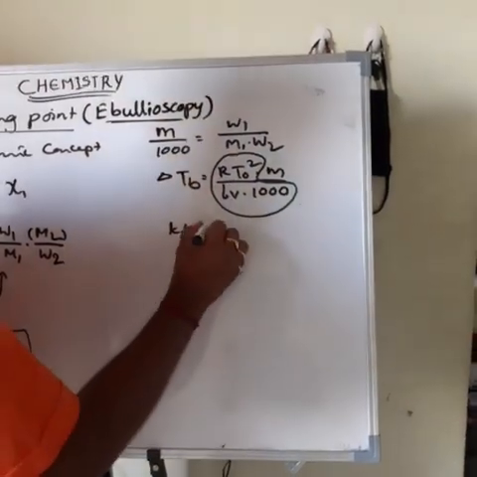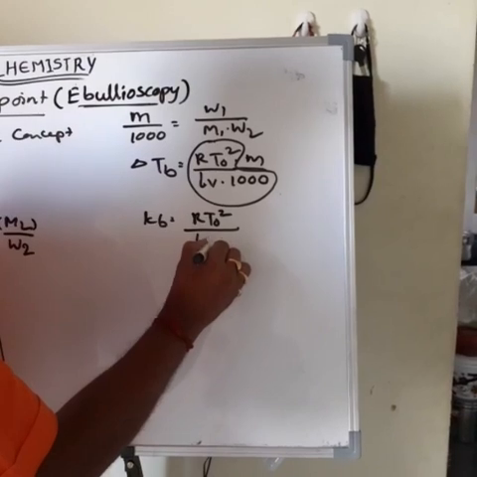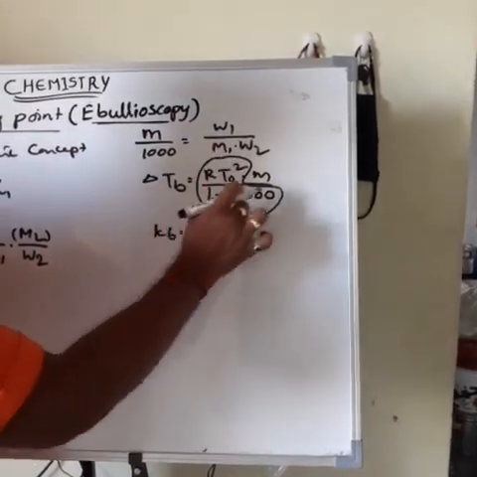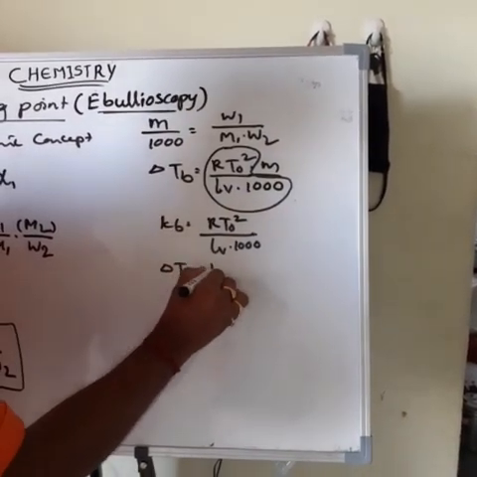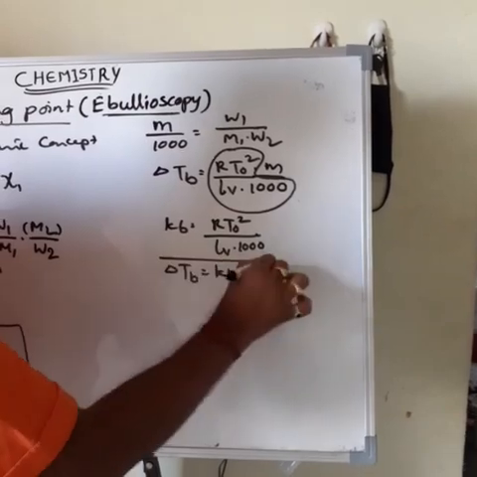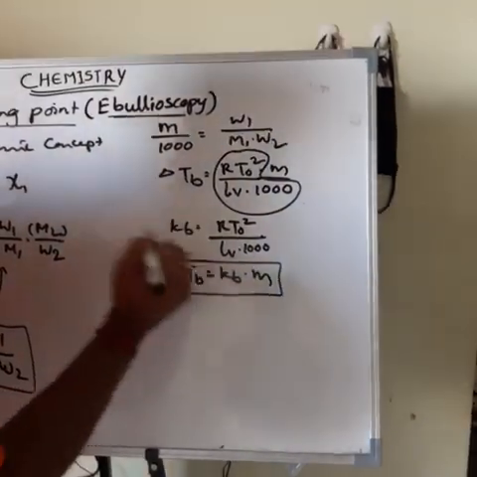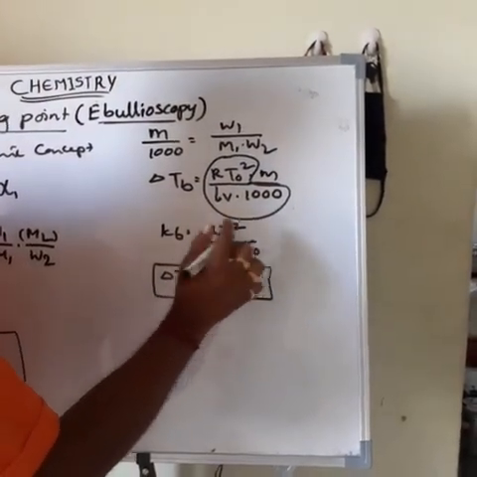Kb is equal to R T₀² divided by LV into 1000. So in place of this value we can write the Kb value. Then ΔTb is equal to Kb into m. This is the main formula. Here Kb means R T₀² divided by LV into 1000.